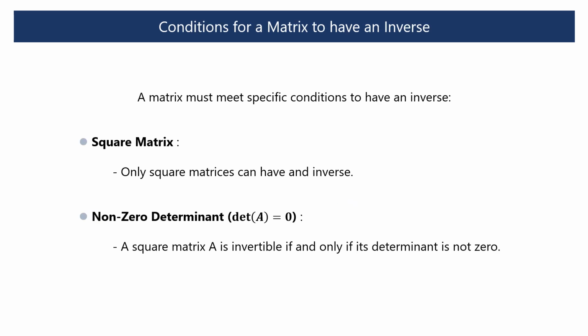Not all matrices are invertible. A matrix must meet specific conditions to have an inverse. The first is being a square matrix. Only square matrices can have an inverse. In other words, for a matrix to have its inverse, it must be a square matrix. The second is that the determinant must not be 0. A square matrix A is invertible if and only if its determinant is not 0. If the determinant equals 0, the matrix is singular or non-invertible, meaning it does not have an inverse.